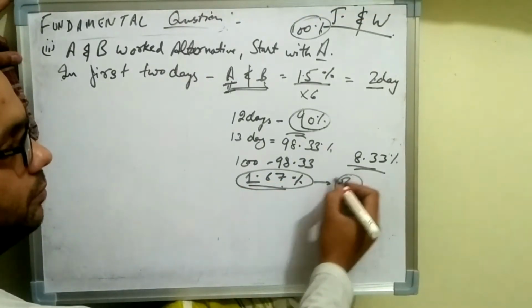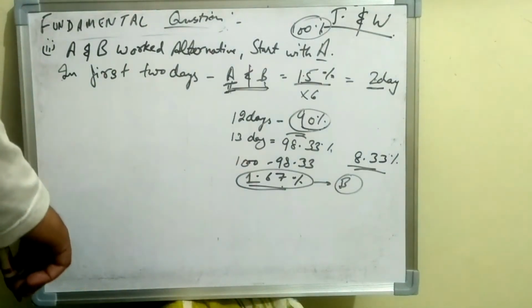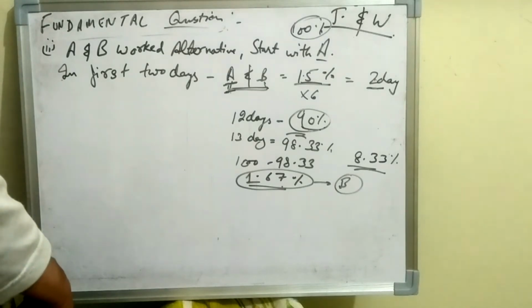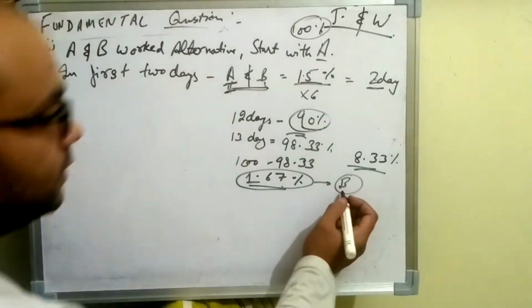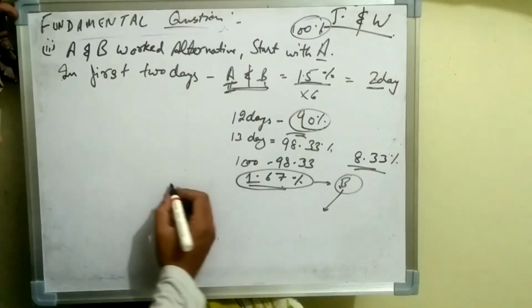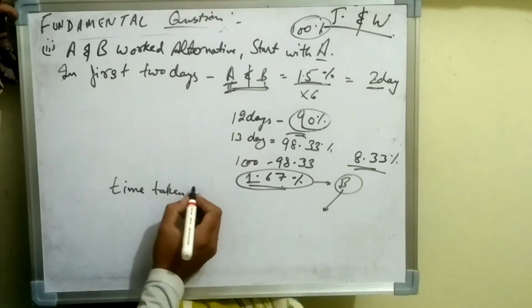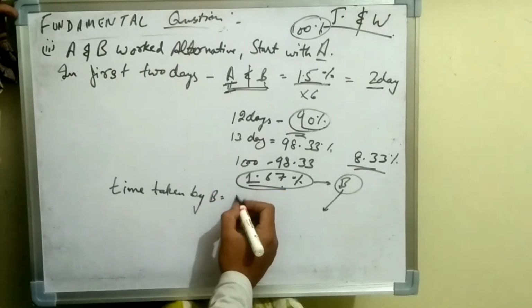Now we had to find out the time taken by B to complete this work. This will be completed by B alone on the 14th day. All right, 1.67% work.